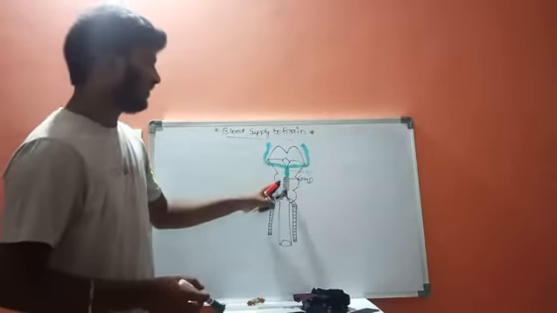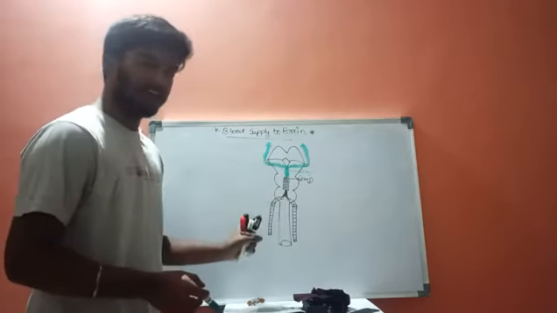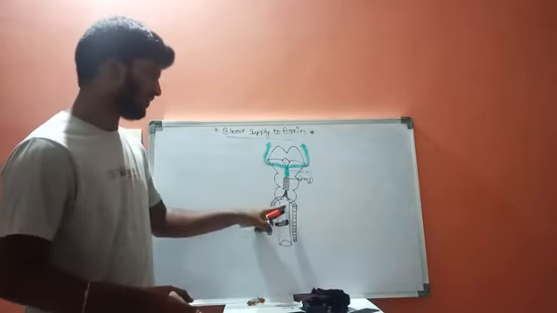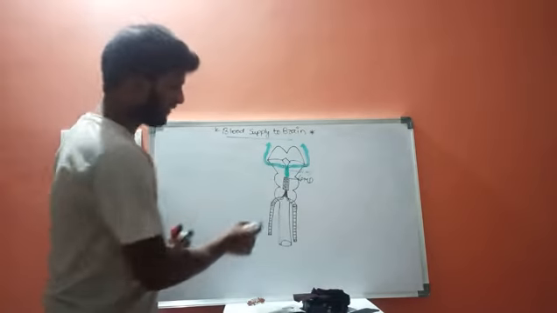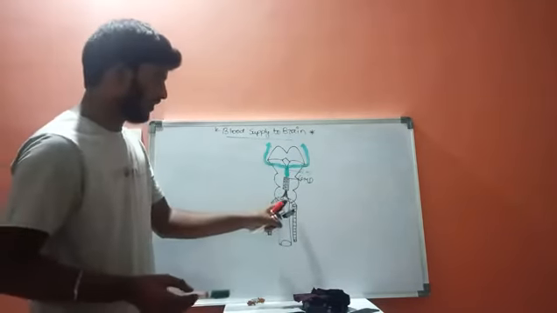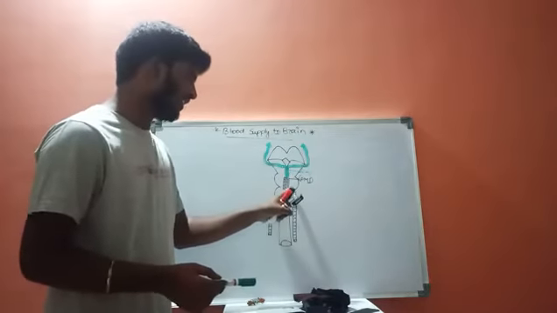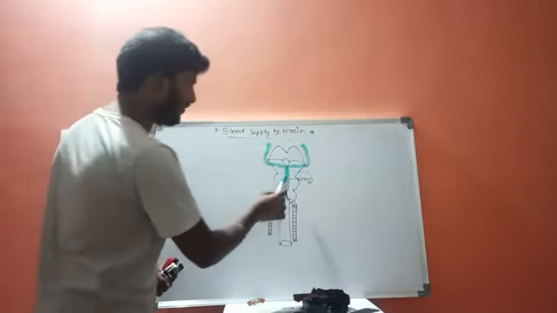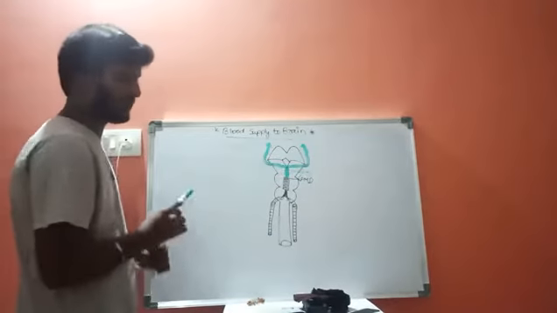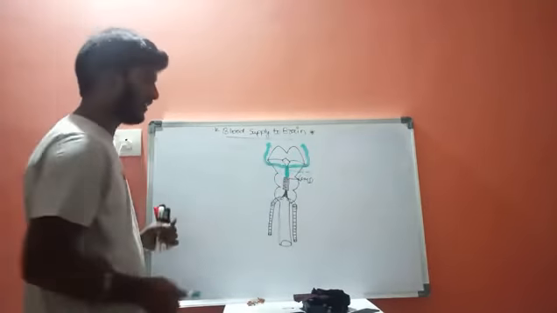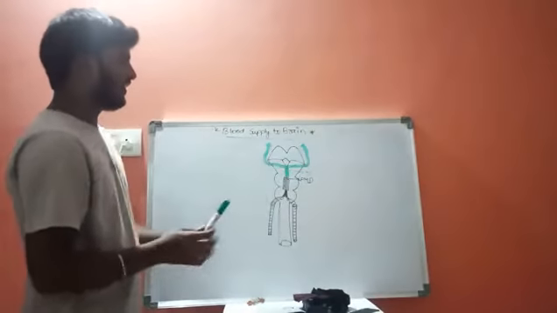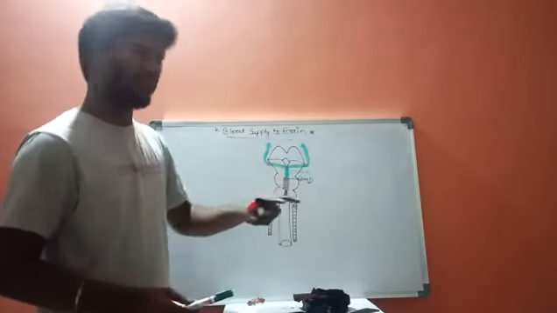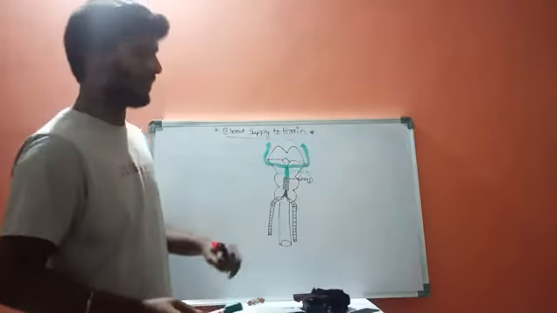Once again, when these vertebral arteries reach the medulla, they enter the inner side of the central nervous system, and when these two vertebral arteries enter the pontomedullary junction, they combine together and form a specialized artery, the basilar artery. Now when this basilar artery reaches the midbrain, it branches into two branches, one left and one right.